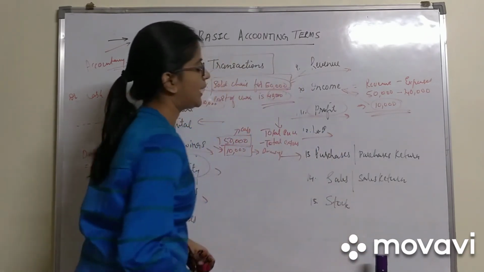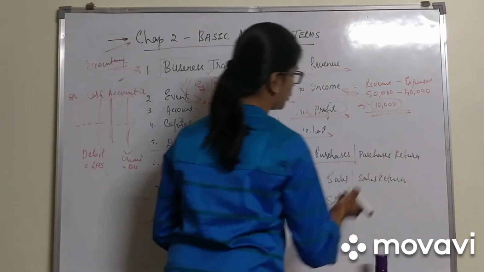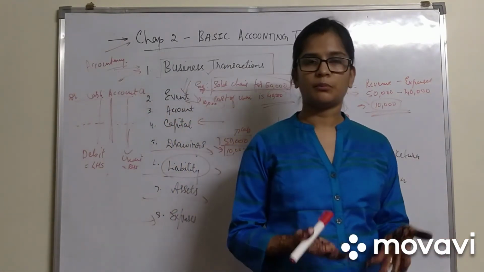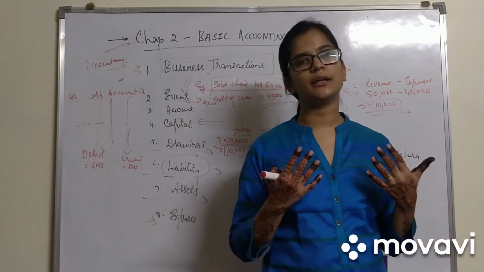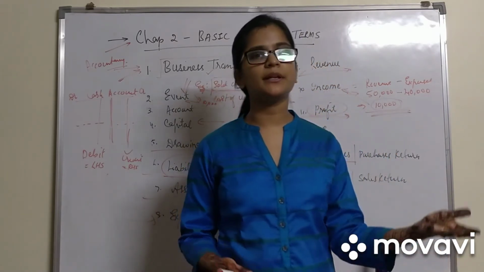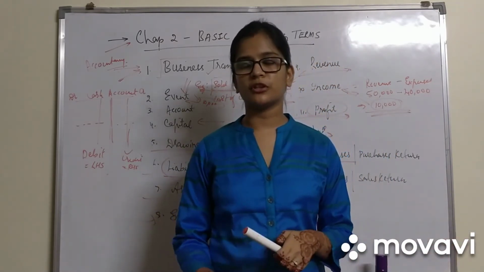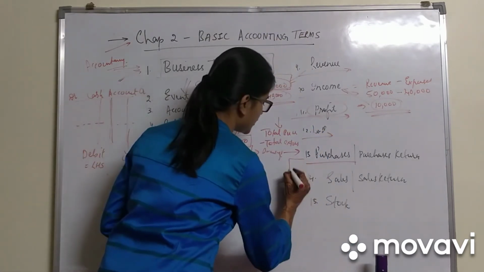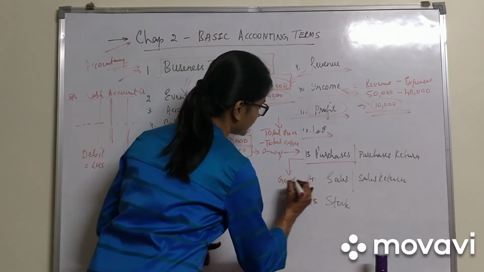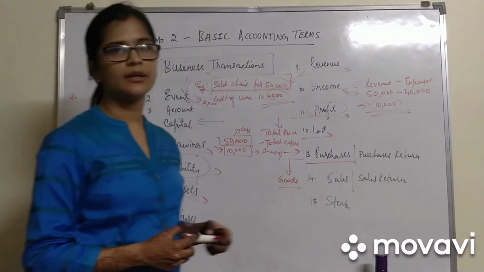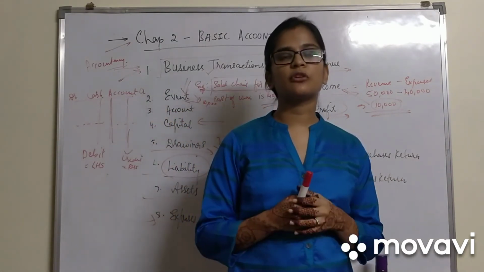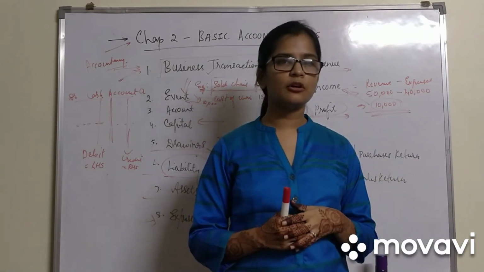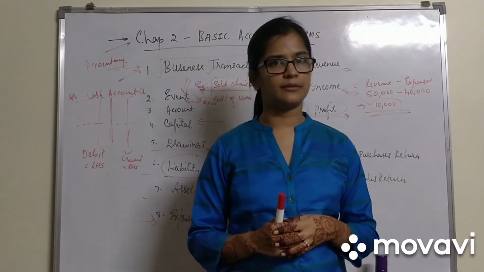Next we have purchase and purchase returns. If I ask any normal man what is purchase, he would say that going and buying something is purchases. Yes, according to our day-to-day routine, that is purchases. We went and purchased grocery, we went and purchased stationery. But in accountancy, that is not the case. In accountancy, purchases means purchasing goods related to our business. Say for example, I have a business of clothes. I am purchasing clothes to resell. That is the purchase of goods for my business.